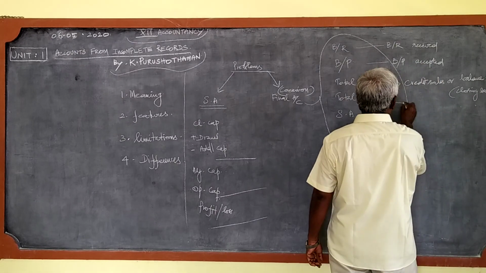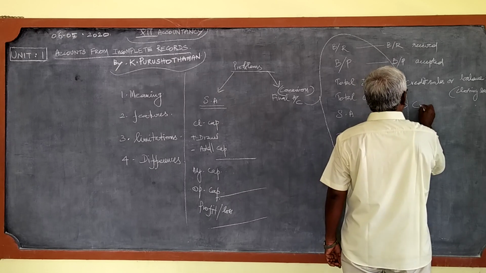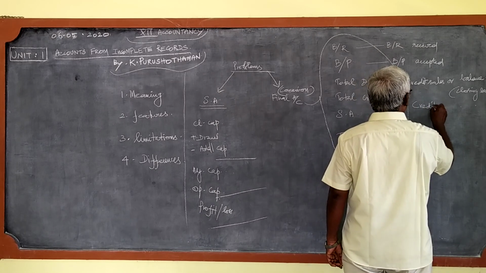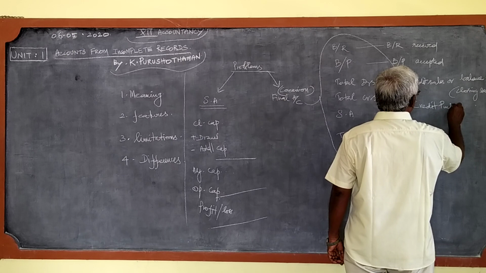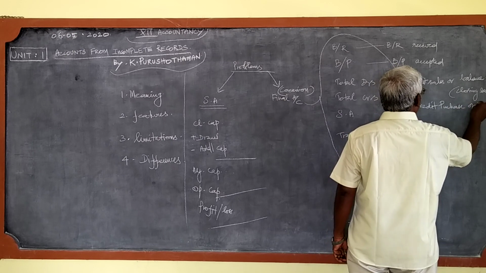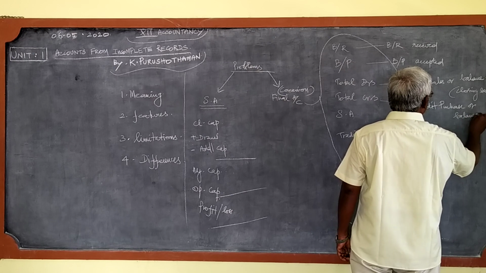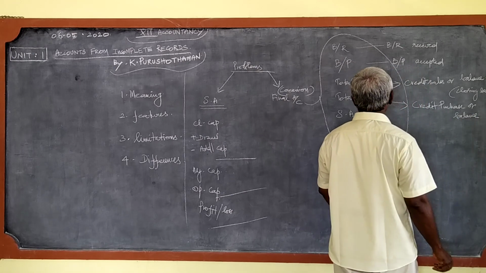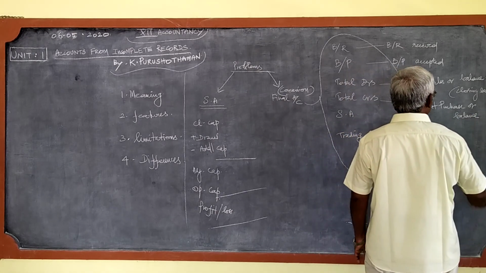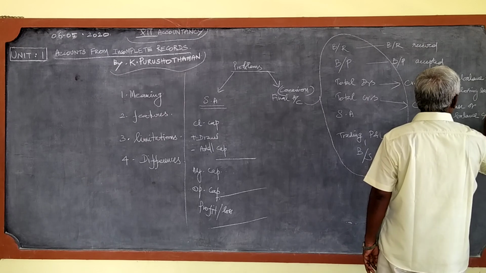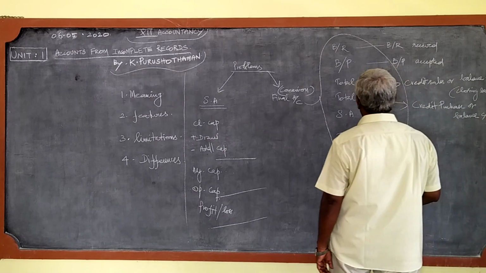The same for total creditors: it is used to find credit purchases or the balance carried down, that is, the closing creditors at the end of the year.